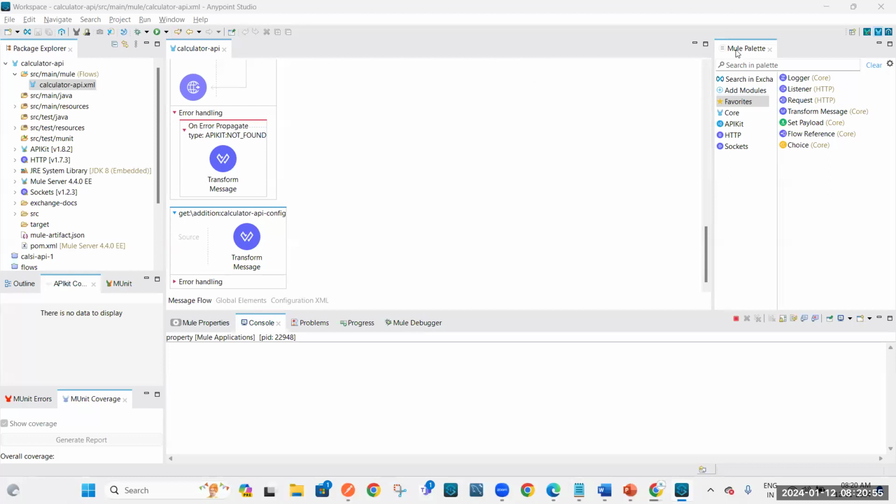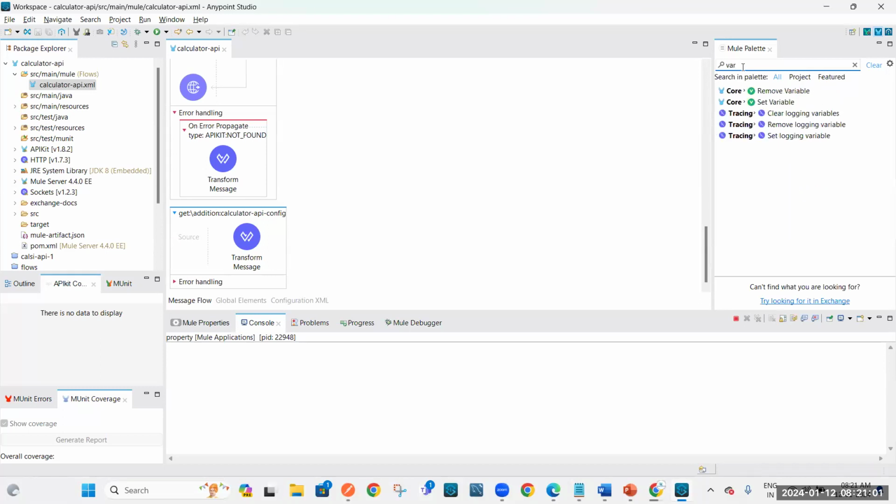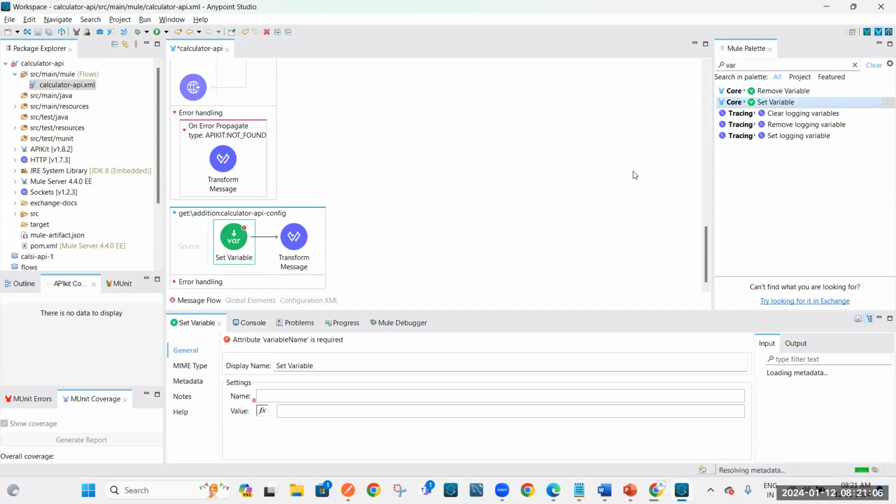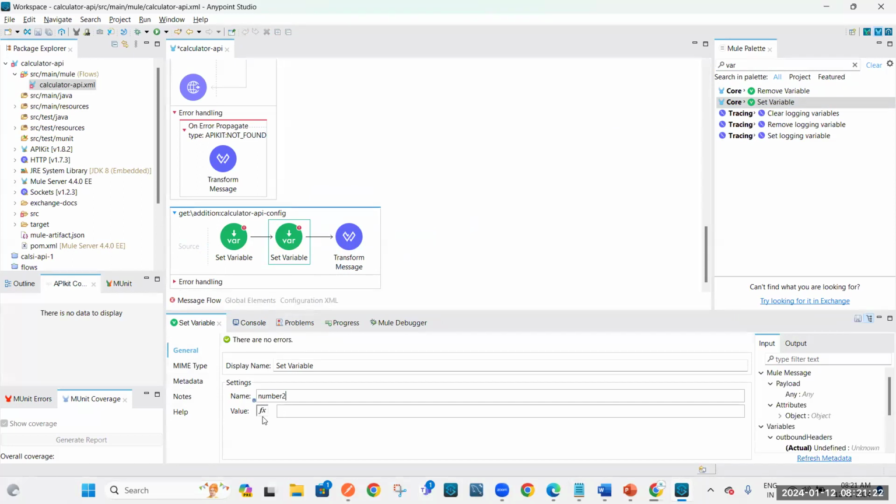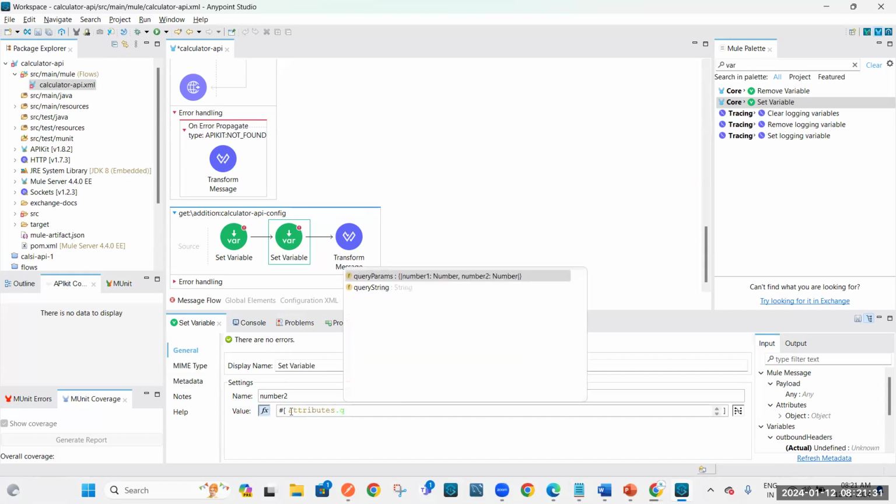If you see, this is called the Mule palette. You just go here, just type variable. You can see Set Variable. Just drag and drop this to here. I'm going to take two variables. Why? Because I'm passing two numbers, right? Those values I want to store here. So here, number2. I'll switch to expression mode. Here I'm going to write attributes.queryParams.number2.